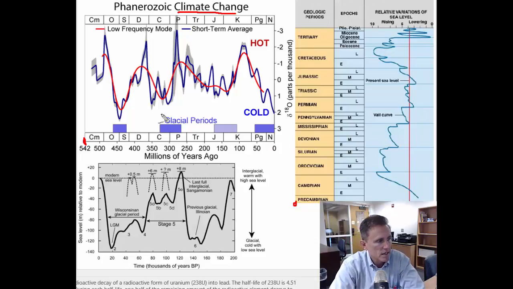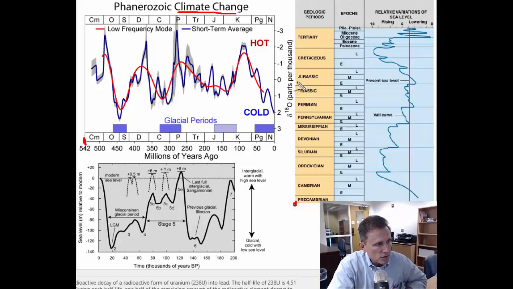So what I want to show you is using ice cores from the Vostok location, which is on Antarctica, drilling down into the ice, we've got information that gives us a very good idea of what's happened in the temperature, the carbon dioxide, the methane in the atmosphere, and also an oxygen isotope that gives us a very good indication of temperature as well. So that's where we got this data from, the ice cores. And this red line is going to be your longer term climate, and then the blue line is going to be the short-term climate. So the red line sort of smooths things out.